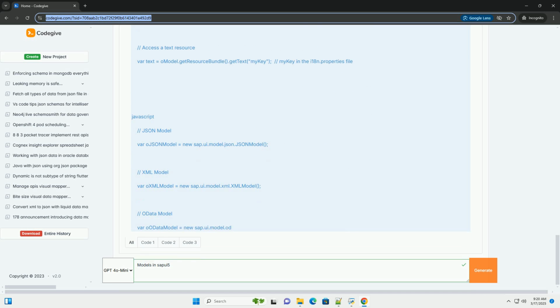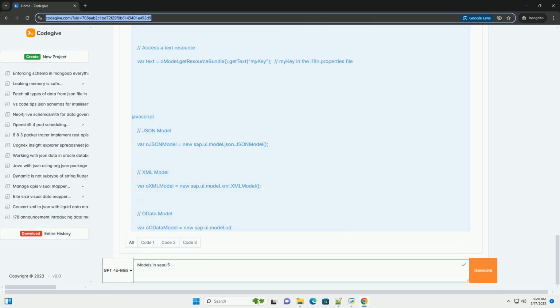Data volume management. Use server-side paging. When working with large data sets from OData services, use server-side paging to retrieve data in smaller chunks. This reduces the amount of data transferred over the network and improves the UI's responsiveness. Implement filtering and sorting on the server. Whenever possible, perform filtering and sorting on the server rather than on the client. This reduces the amount of data that needs to be transferred and processed in the browser.